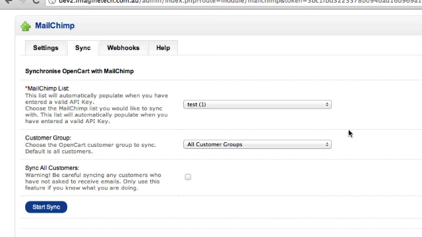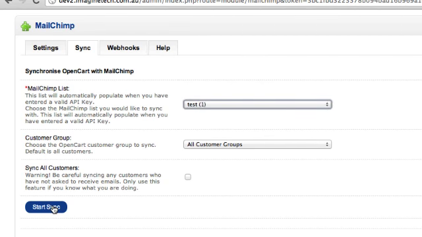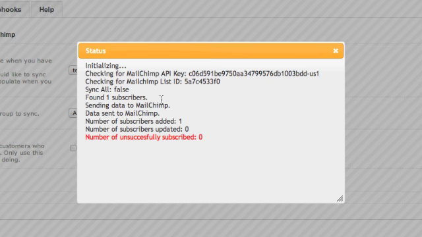The sync, once you've defined where you want it to go, which list, which customers, it's basically click the button, off it goes. It runs, it tells us it found one subscriber in our OpenCart store. This is a test store, so we only have one customer in it. It's sending the data, it sent the data, it added one person to the MailChimp list, and there's no errors came back. That's as easy as it is. You could have 1,000 customers in there, and it'll go through it, find them all, give you all the stats, and let you know what happened.